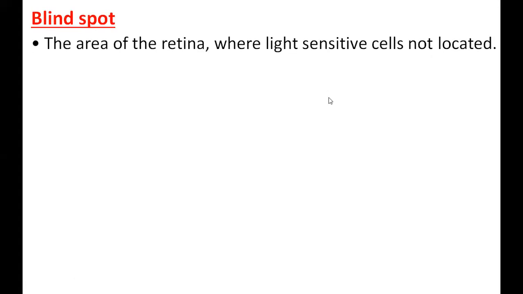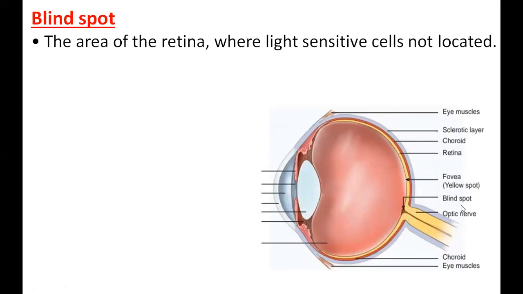Now we'll go to the blind spot. The blind spot is also a nice part. The blind spot is where the optic nerve is. You know, in the eye, there is an optic nerve. Can you all see? This is the optic nerve. The starting point of that optic nerve is known as the blind spot. If images fall on that blind spot, you can't see any image.